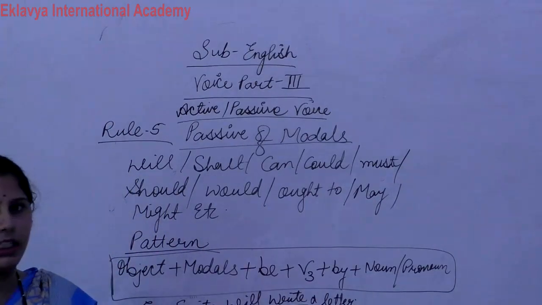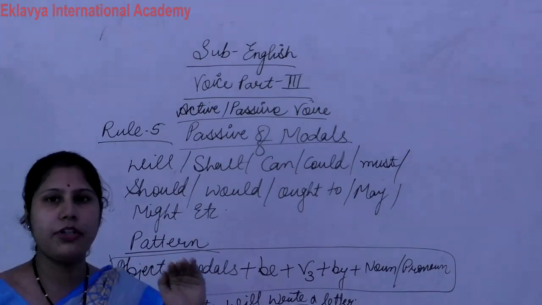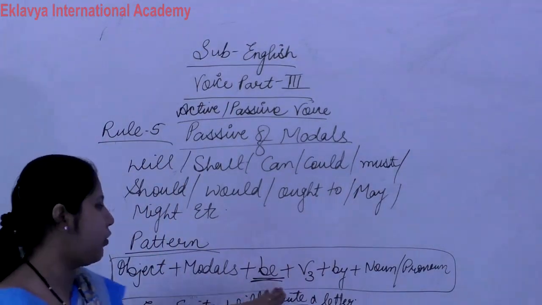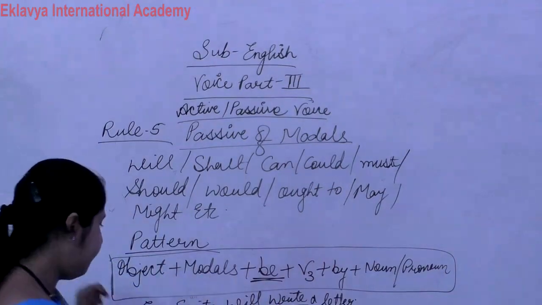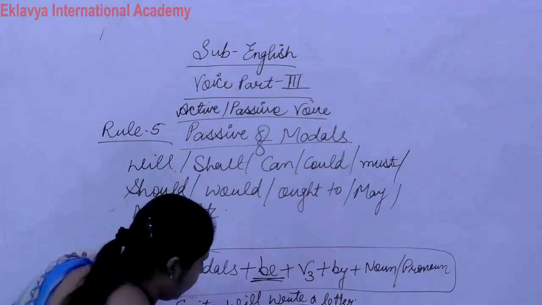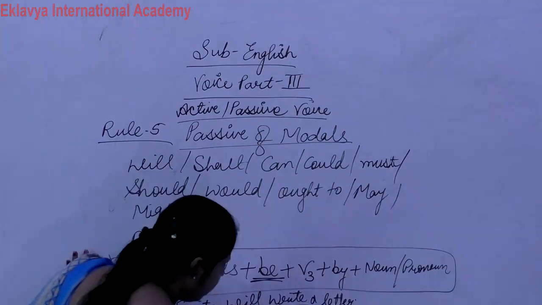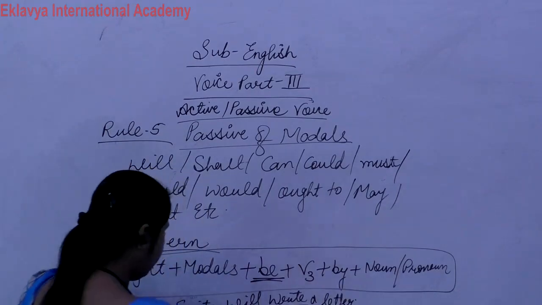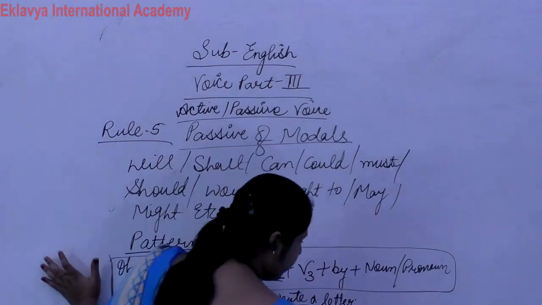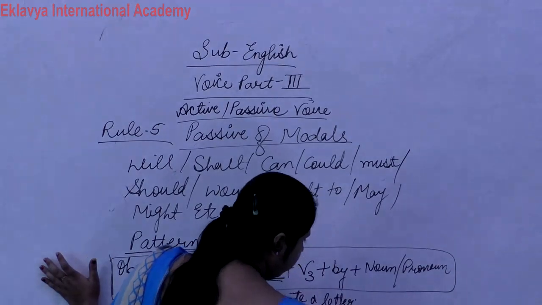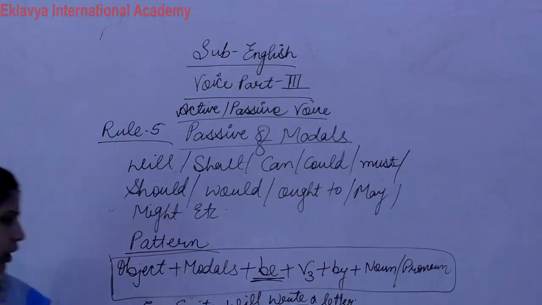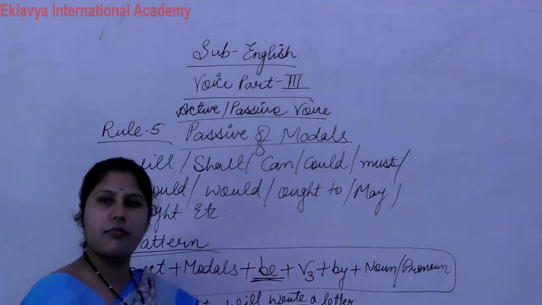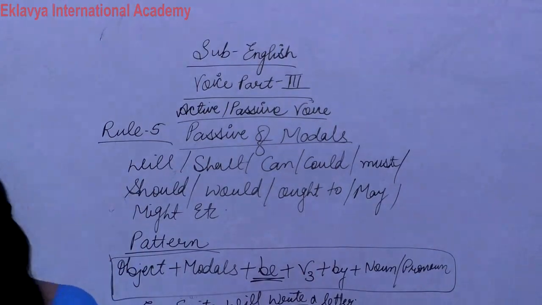Now remember one thing: with modals we always use be. Clear? With modals we always use be. So a letter will be, now third form, written, by, and then the noun or pronoun, the same name, Sarita. So this is your example. Sarita will write a letter. A letter will be written by Sarita. Clear? Now no doubt.